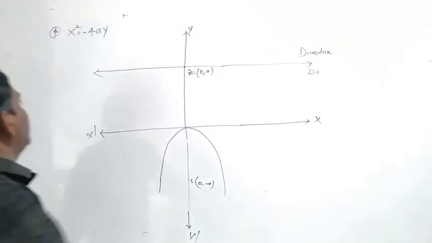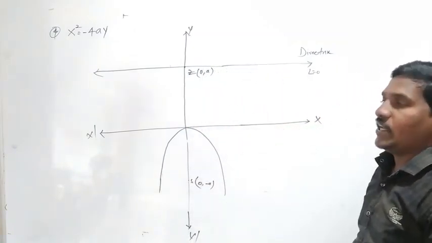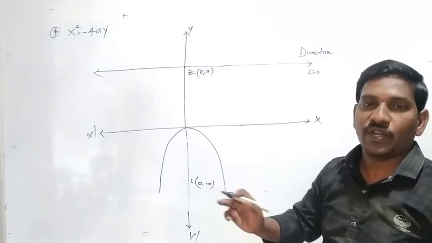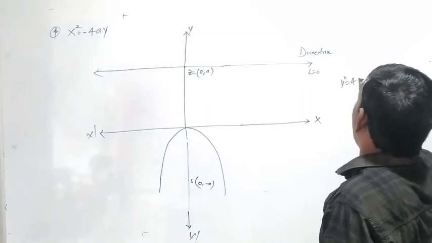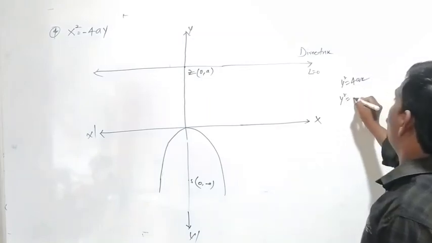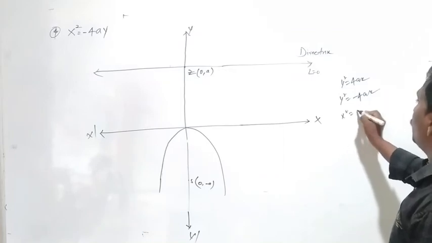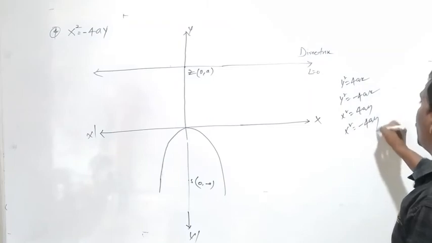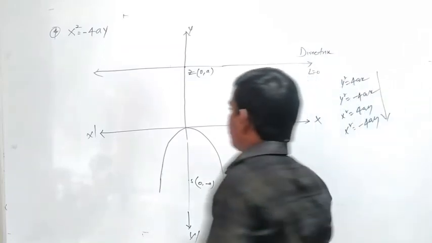So far we learned four shapes of the parabola: y square equal to 4ax, y square equal to minus 4ax, x square equal to 4ay, and x square equal to minus 4ay. So far we learned these four types of parabolic shapes.